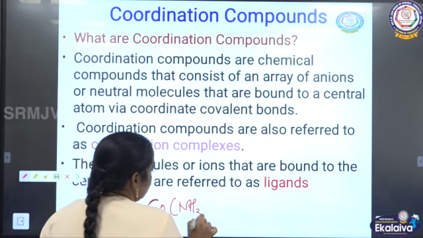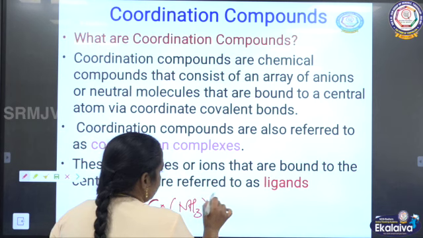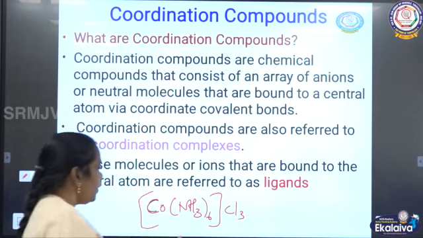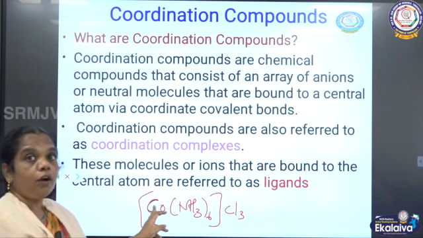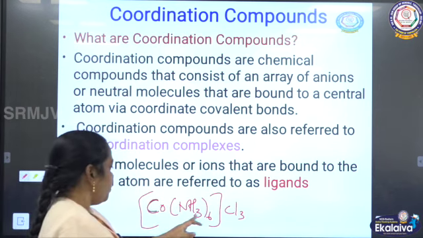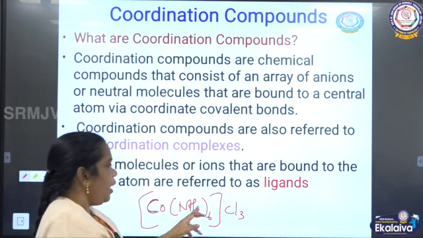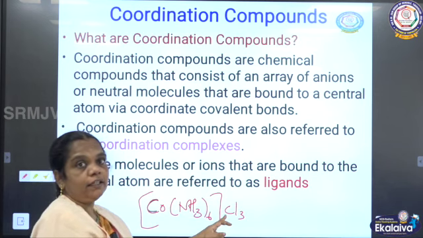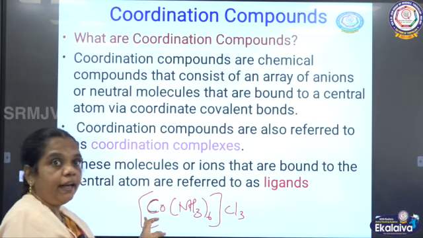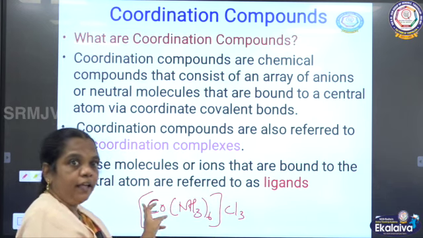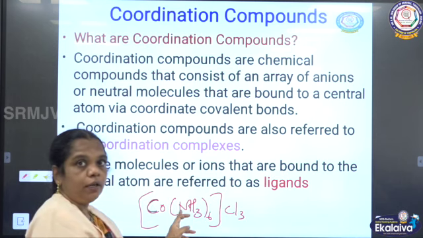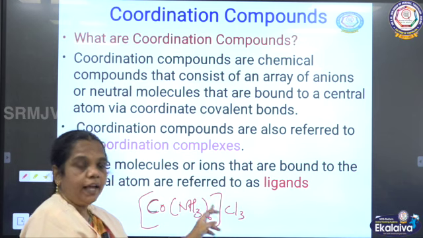Cobalt is the central metal atom, the neutral molecule is ammine, and the anion is Cl3, the chloride is an anion. So these are all arranged in an array. Array means in a line: central metal atom, neutral molecule as well as the anion.